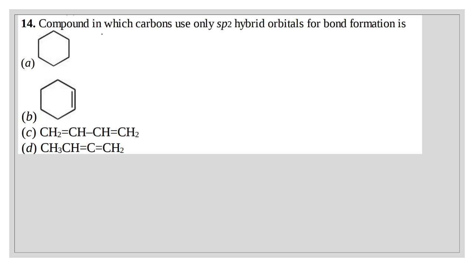Question number 14. Compounds in which carbons use only sp2 hybrid orbitals for bond formation. Here this is sp2, here sp2, and again here sp2. But here all are sp3. Here only 2 centers are sp2, and the rest are sp3. Here all are sp2, and here this is sp3, this is sp2, this is sp, and this is sp2. That's why option C is the right answer.